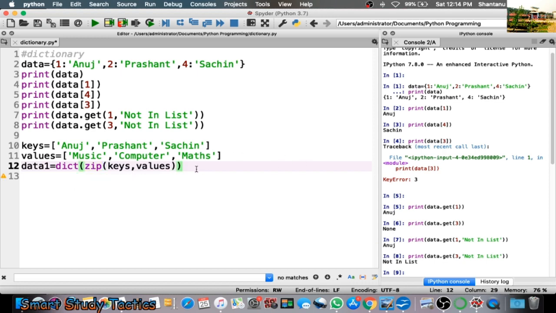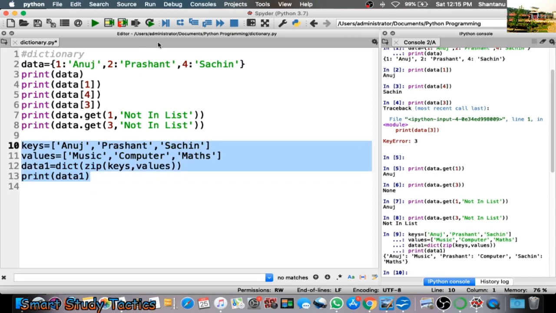Now I want to print this value. So print data1. Let's execute this and see what will happen. Now you can see Anuj is associated with music, Prashant with computer, and Sachin with maths. Is this clear to all of you? If it is clear, please press the thumbs up so I can go further.